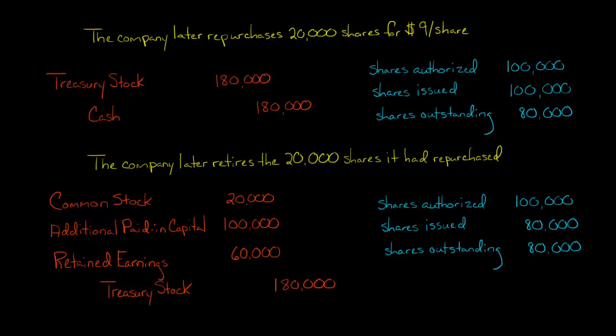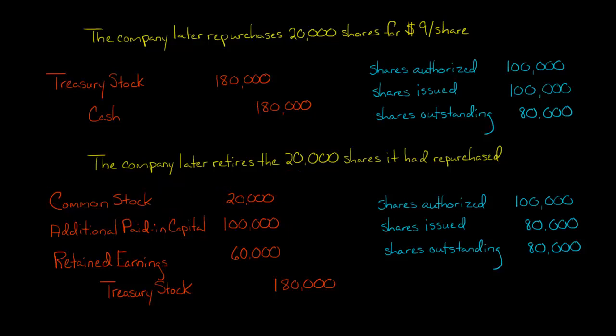So what do we do? Well, when they originally repurchased the shares, they had debited the treasury stock account for 180,000. So we need to credit the treasury stock account for 180,000. Now, in terms of the debits, what we're going to do is go back to the original entry. Remember, there was $1 par value per share, so $1 par value per share times 20,000 shares. We are going to reduce the common stock account by $20,000. Again, this is $1 par value per share, and we're canceling 20,000 shares. So we're going to reduce the common stock by $20,000.